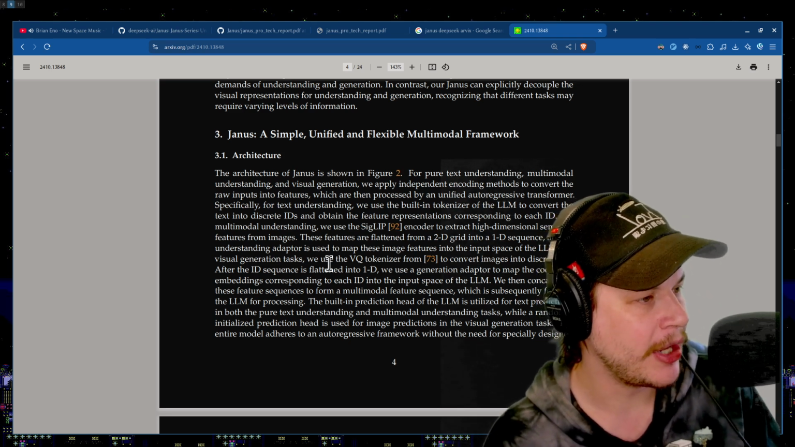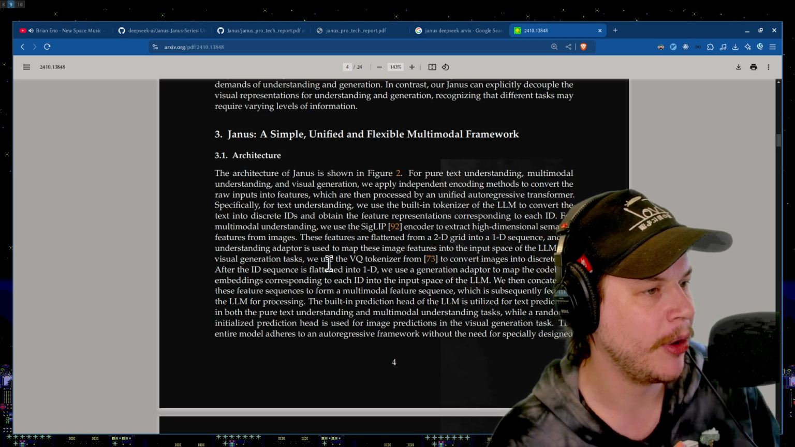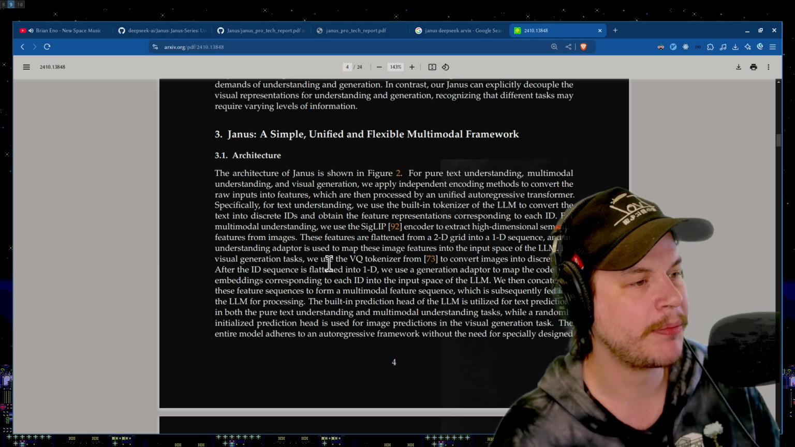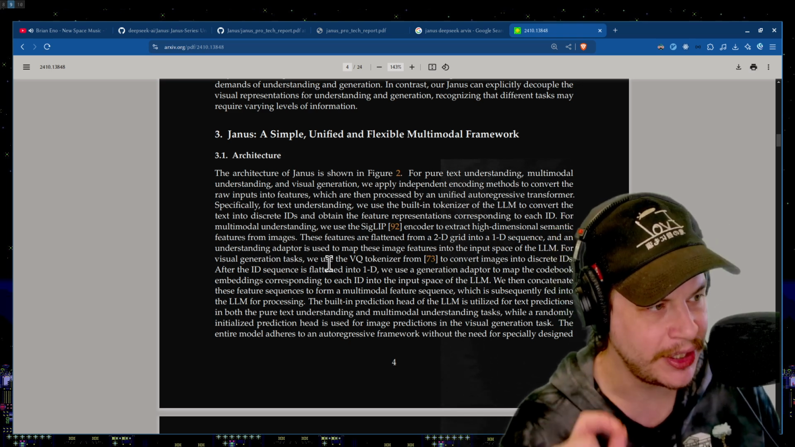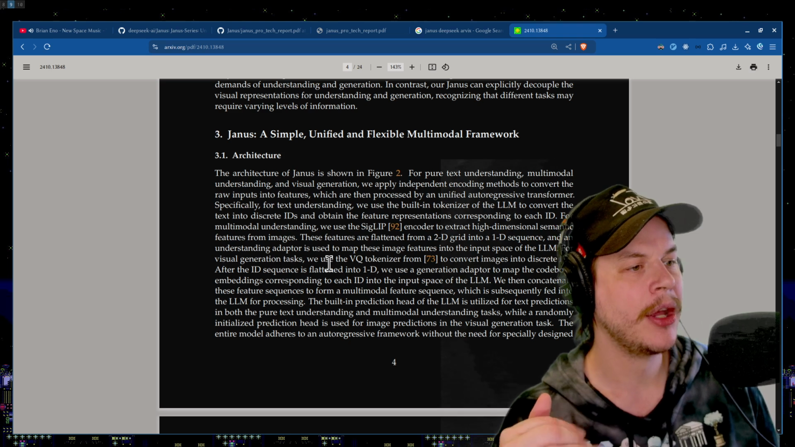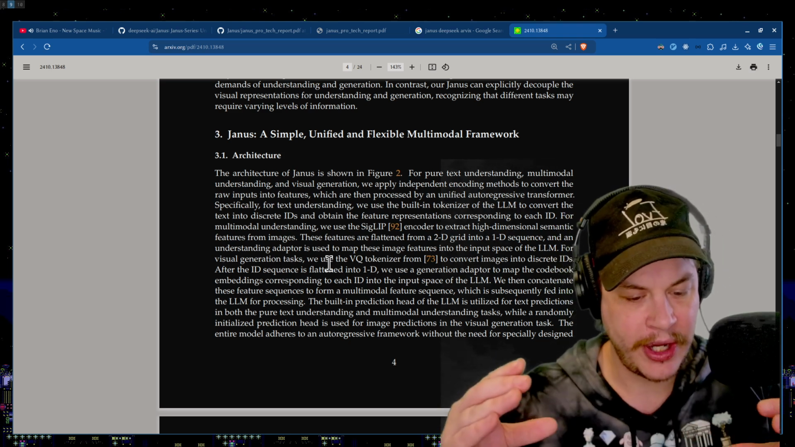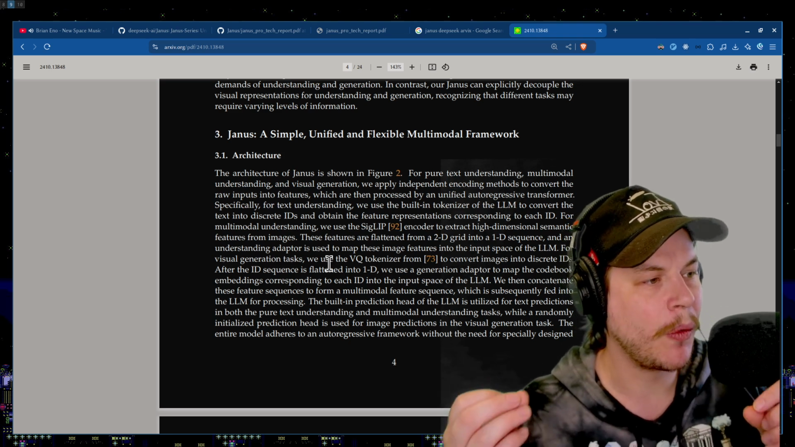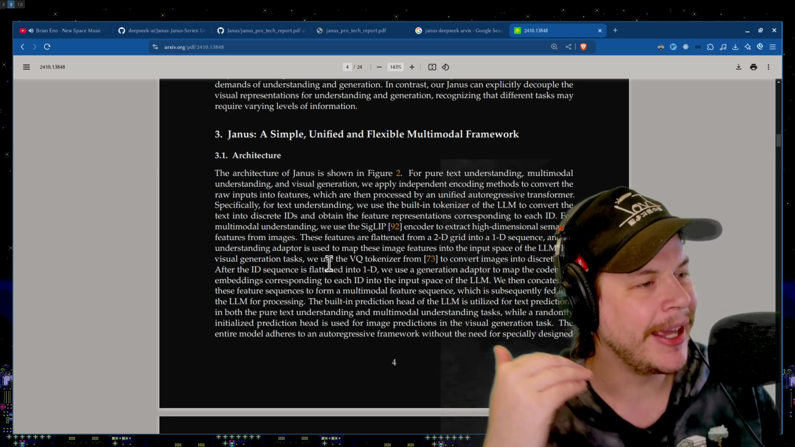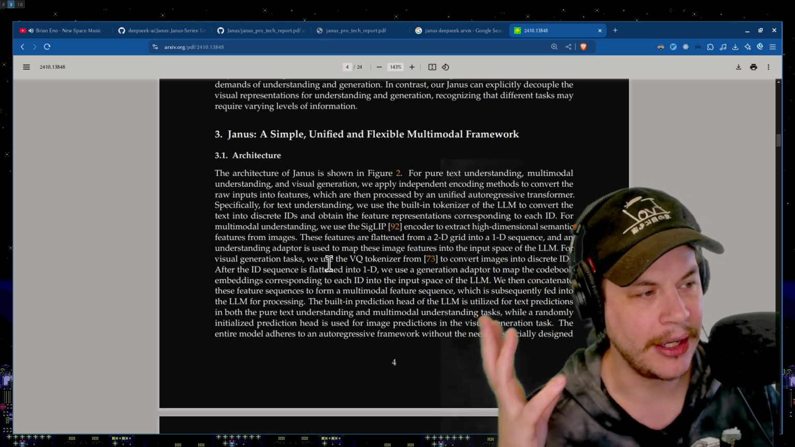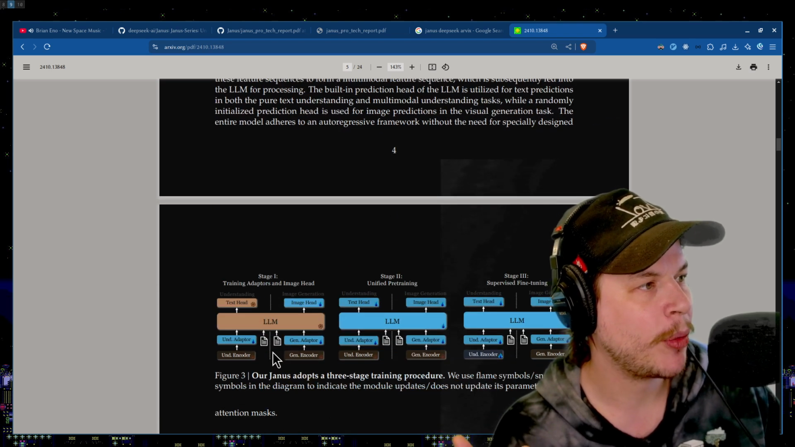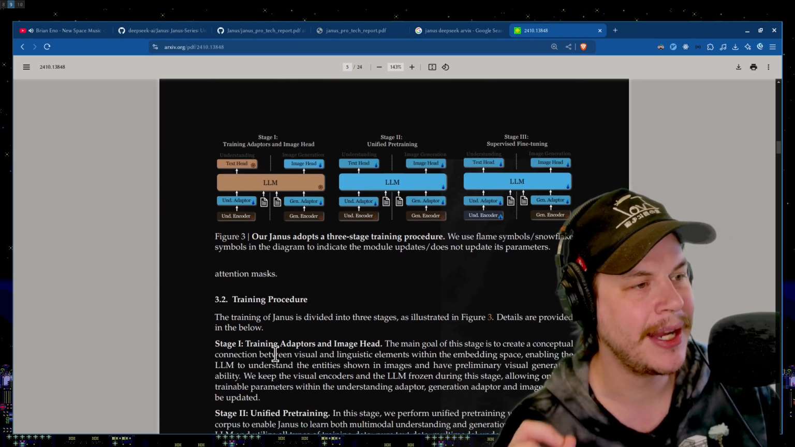This built-in prediction head of the LLM is utilized for text prediction in both pure text understanding and multimodal understanding tasks, while a randomly initialized prediction head is used for image prediction in the visual generation task. So, if we're saying, hey, here's some text, give us the next token, that's easy. However, we need to generate an image. There is no starting image. So what we have to do is there is a randomly initialized prediction head that is used to generate the image. The entire model adheres to an autoregressive framework without the need for specifically designed attention masks.